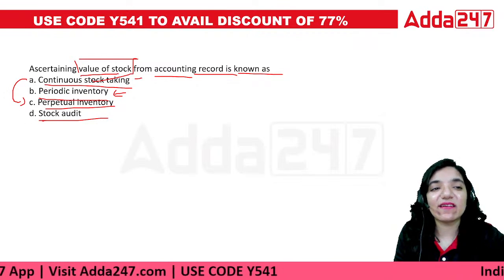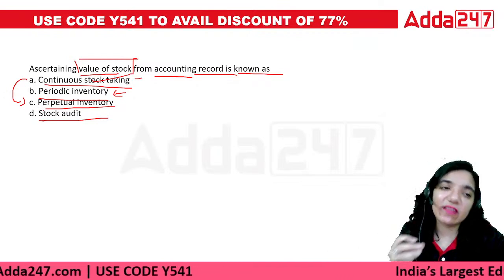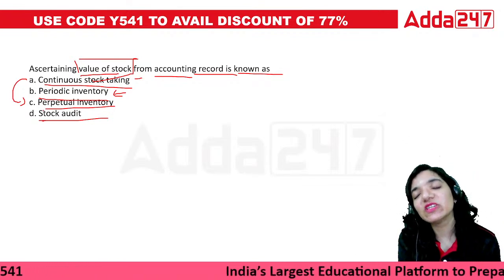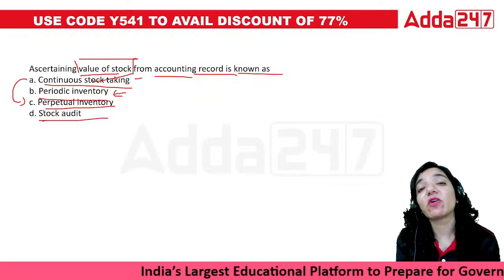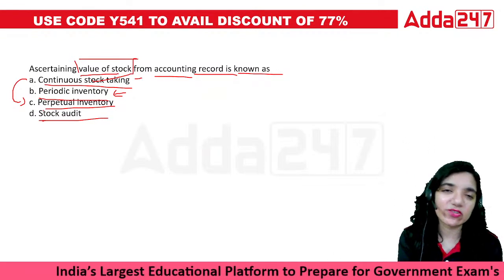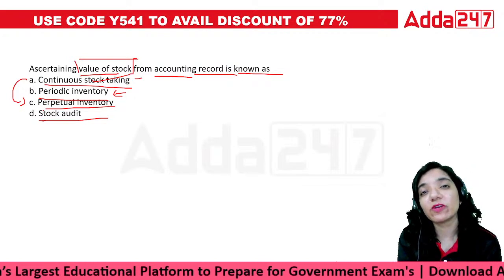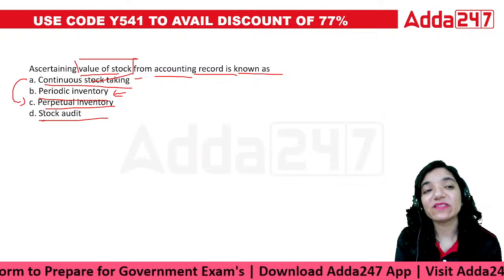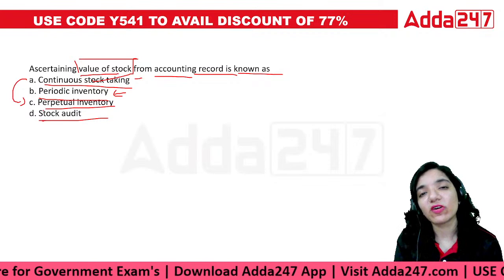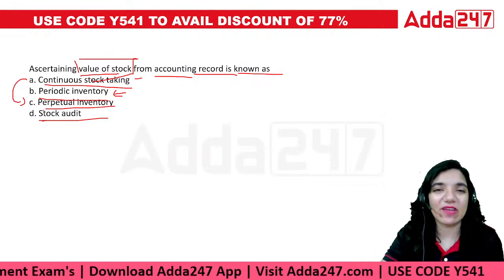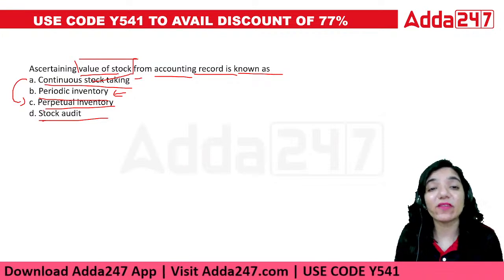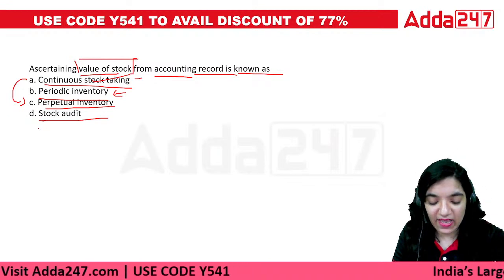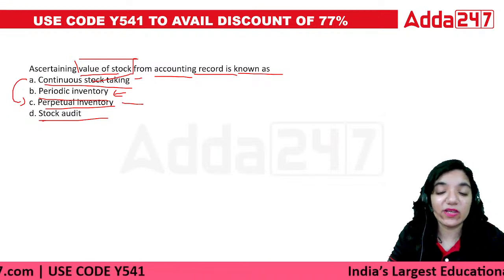So basically it's the perpetual inventory system, the continuous system that is used in order to continuously record all the details of the stock. Whenever stock is coming, we note it down. Whenever stock is going, we note it down. These things are noted irrespective of anything else. Stock audit is done after a specific period of time, and it's just an audit. That means you just review whether the books of accounts are providing a true and fair view or not. Nothing else. So basically, here the correct answer would be perpetual inventory.